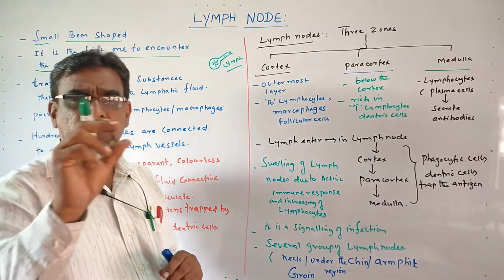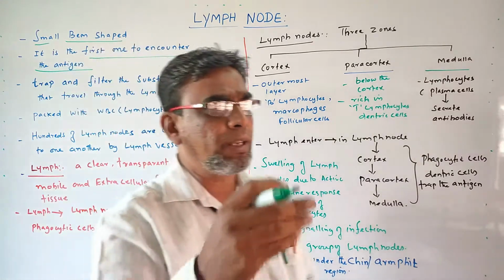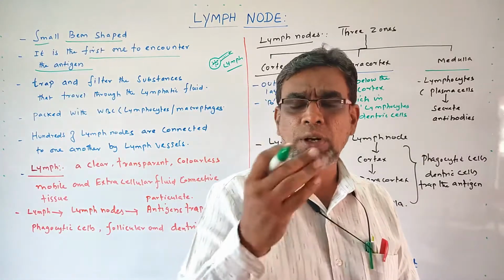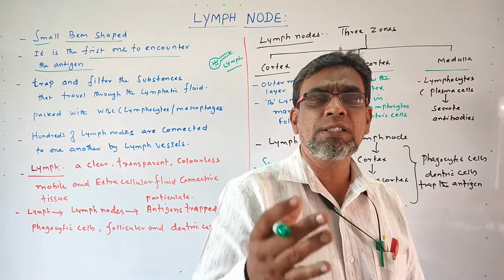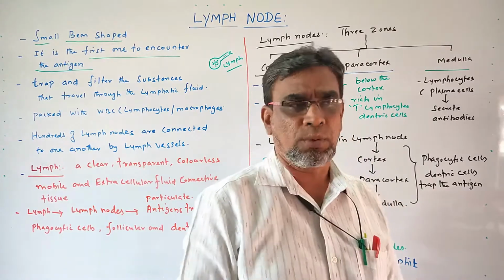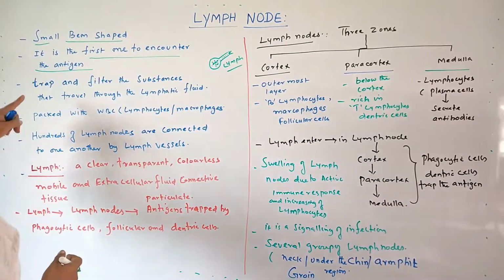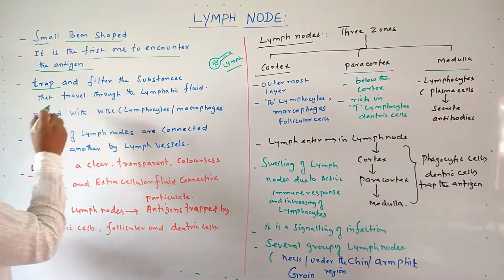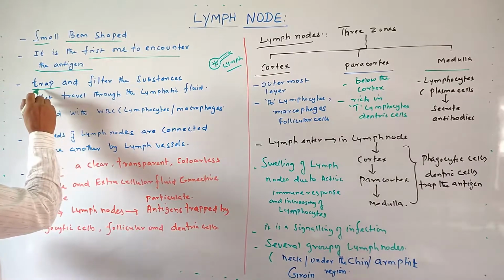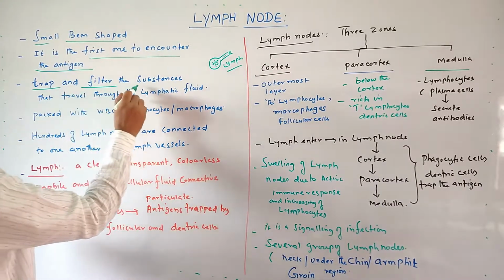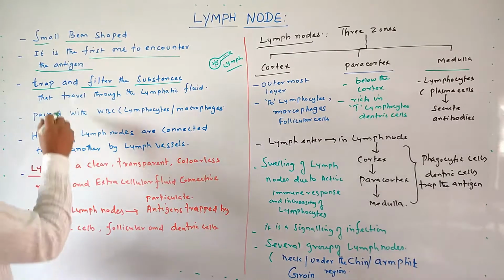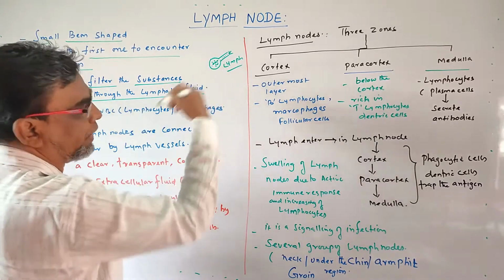Lymph means a colorless fluid. This fluid has some antigens, particulate antigens. These antigens are trapped by the lymph nodes, especially by the various cells are there. So this lymph node trap and filter the substances that travel through the lymphatic fluid.